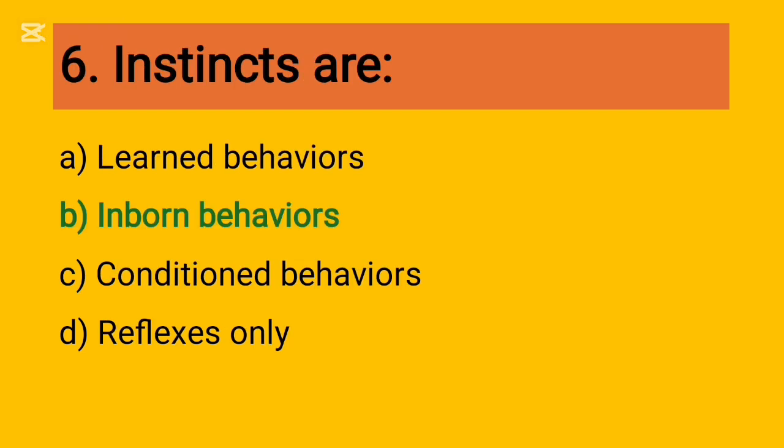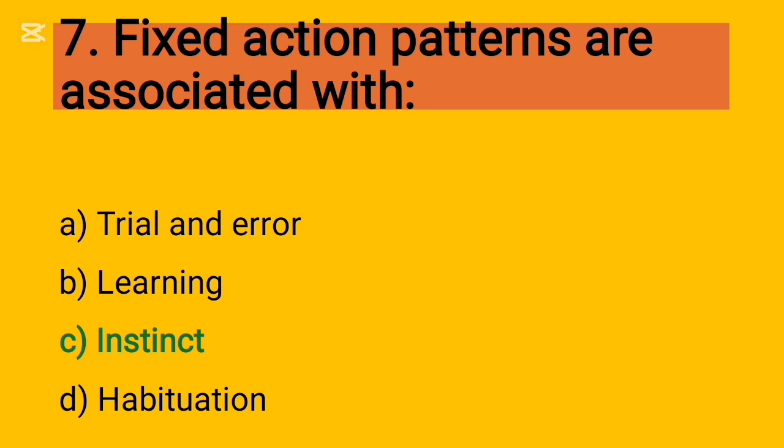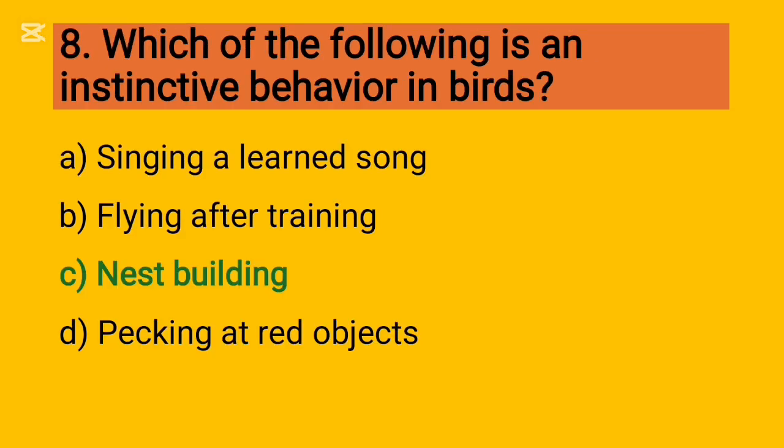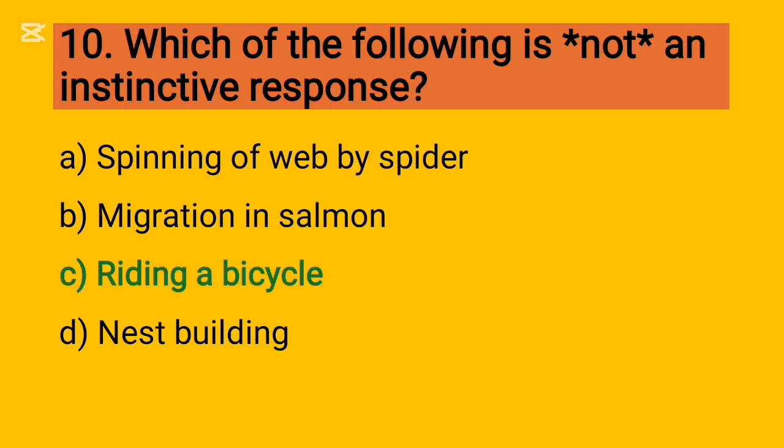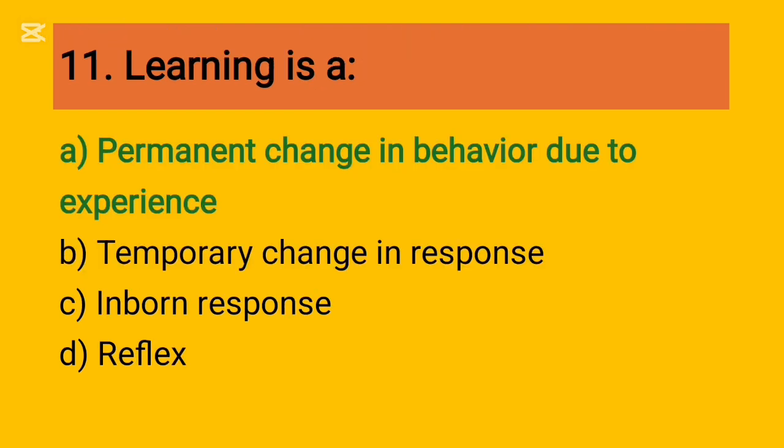Number 6, instincts are inborn behaviors. Number 7, fixed action patterns are associated with instinct. Number 8, which of the following is an instinctive behavior in birds? Nest building. 9, the stimulus that triggers a fixed action pattern is called releaser. 10, which of the following is not an instinctive response? Riding a bicycle. 11, learning is a permanent change in behavior due to experience.